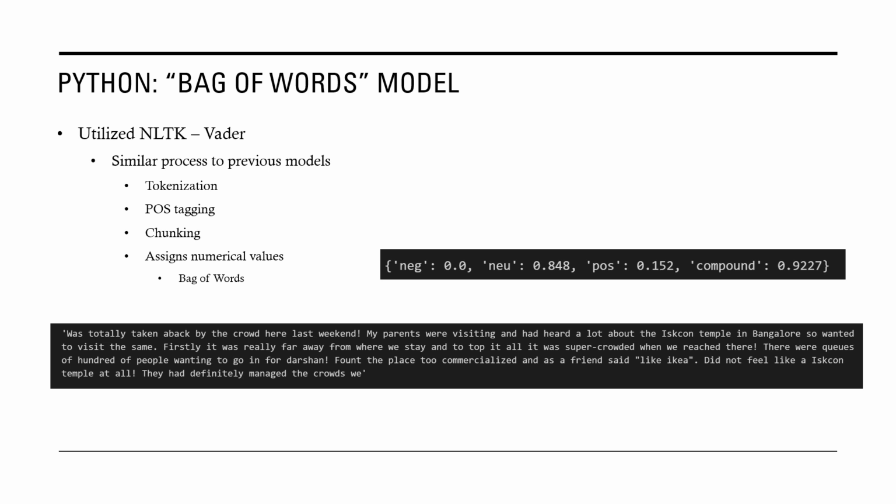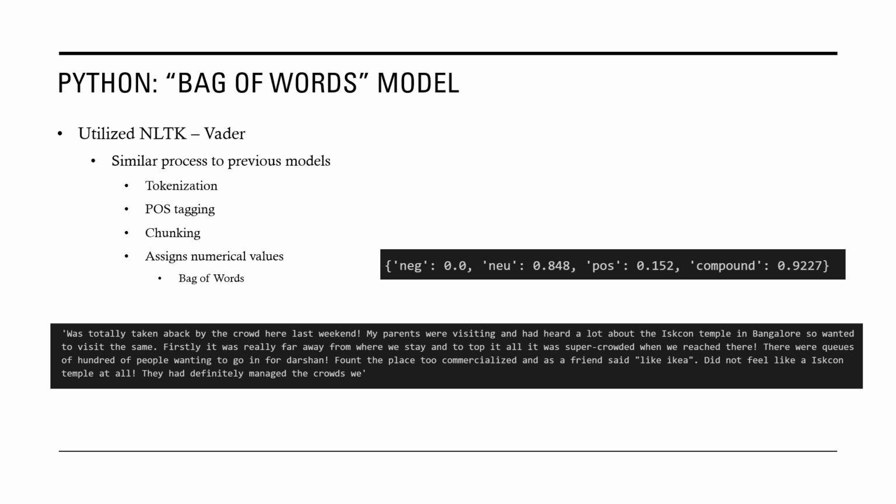These were negative, neutral, or positive numerical values, showing what percentage was positive and what percentage was negative, whether it's a document or a statement, and trying to gather the sentiment numerically.